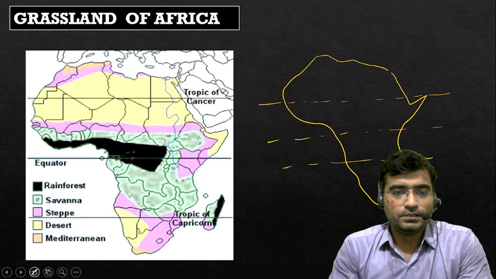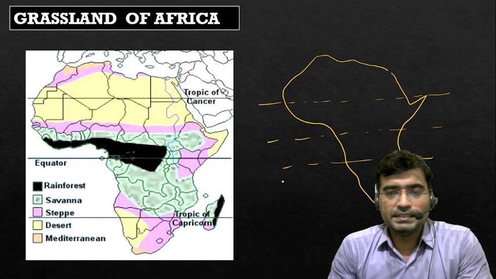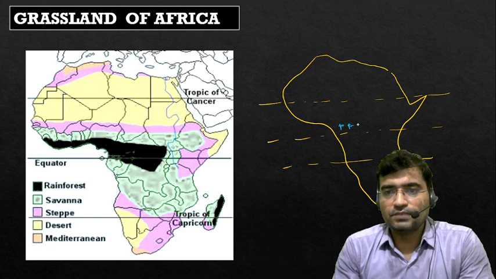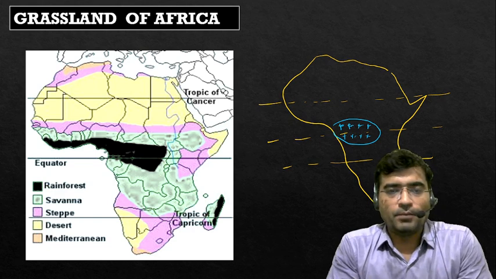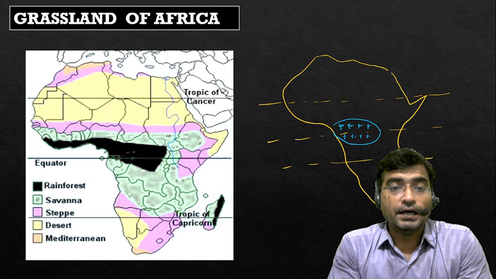What we learned is that near the equator rainfall occurs throughout the year. So this way this region receives a plentiful amount of rainfall, and this supports development of equatorial rainforest.